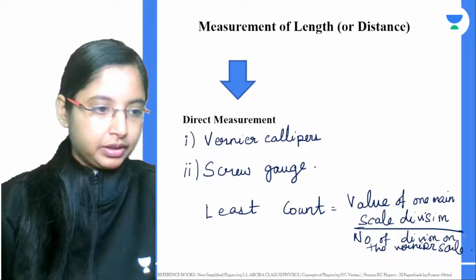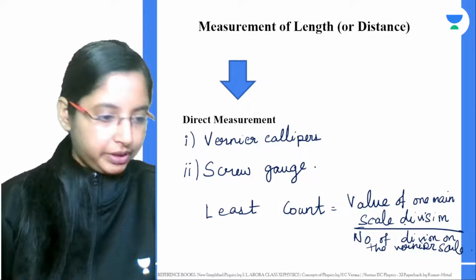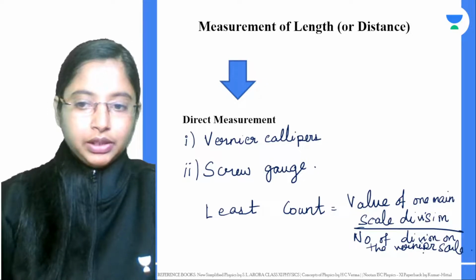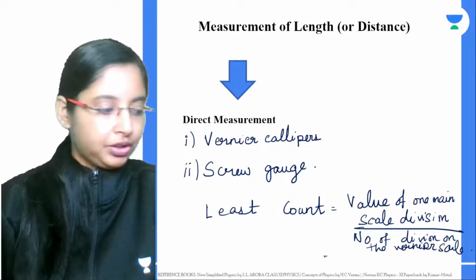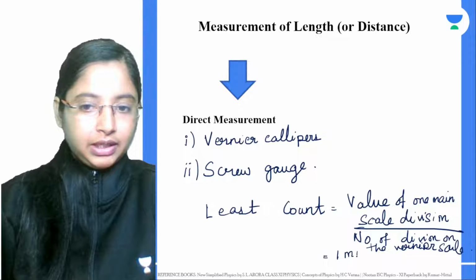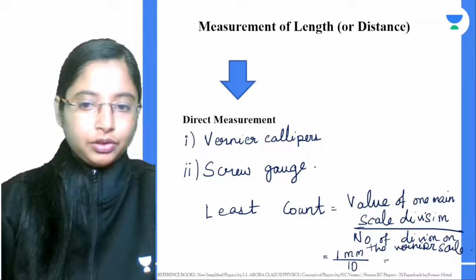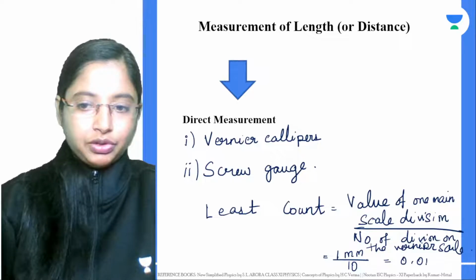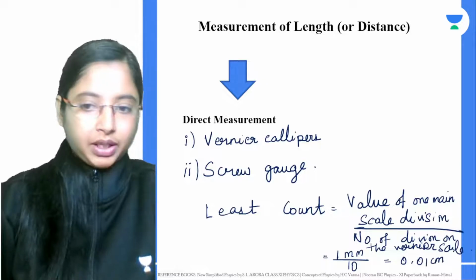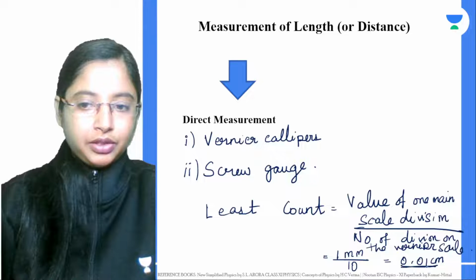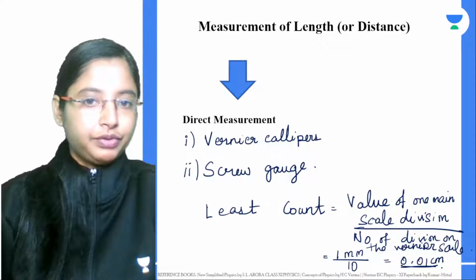Yes, Akshay, something like up to 2 decimal point values, around 13.45, as Ashur is saying. That's right. One main scale division on the vernier scale is 1 millimeter. The number of divisions on the vernier scale is 10. So you will get the least count of 0.01 centimeters. That's the accuracy to which I can measure using a vernier caliper.